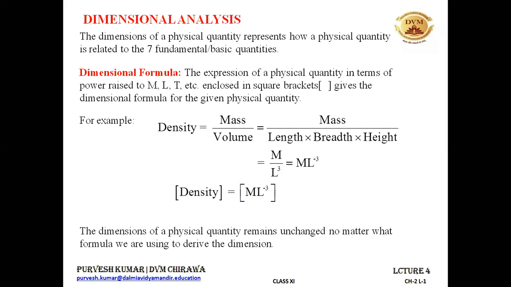For example, energy. If you are finding the dimensions for energy, you can use the formula for potential energy, that is mgh. You can also use the formula for kinetic energy, that is half mv square. You can also use the formula for spring energy or any other energy. So every energy has the same dimensions. It does not matter at all what formula you have used to calculate the dimensions for a given physical quantity.